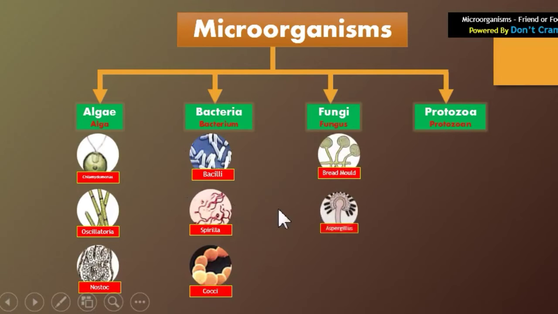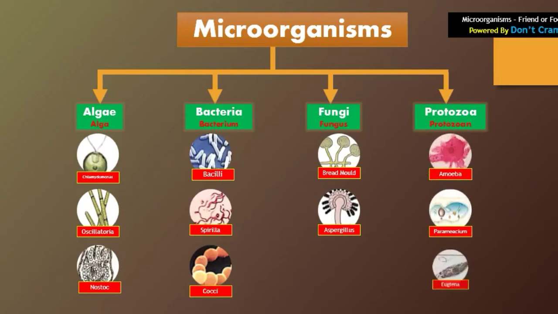Next, fungi: bread mold and Aspergillus are examples of fungi. Next, the protozoa, whose plural is protozoans. Amoeba, Paramecium and Euglena are three different examples of protozoa.